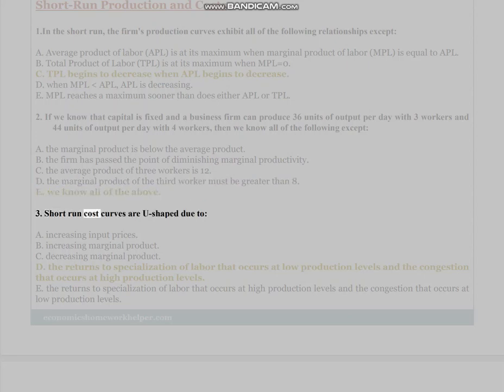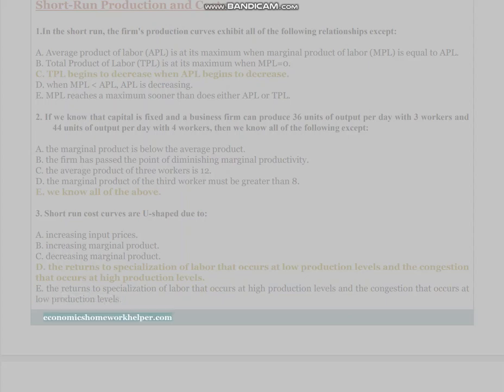3. Short-run cost curves are U-shaped due to A. Increasing input prices. B. Increasing marginal product. C. Decreasing marginal product. D. The returns to specialization of labor that occurs at low production levels and the congestion that occurs at high production levels. E. The returns to specialization of labor that occurs at high production levels and the congestion that occurs at low production levels.